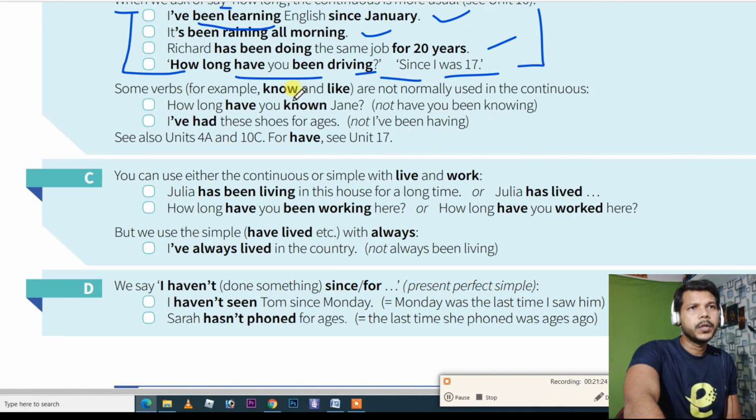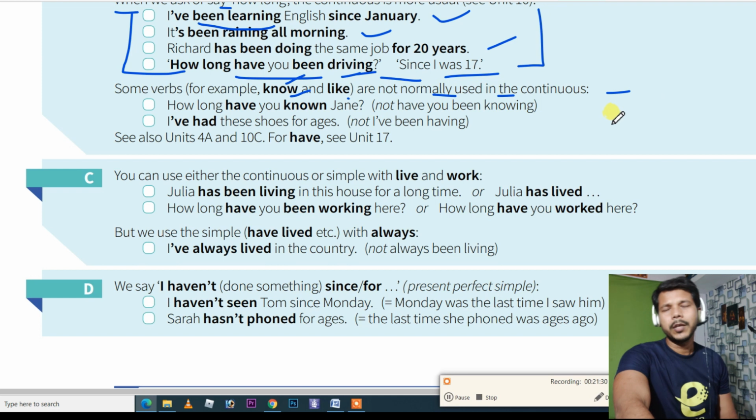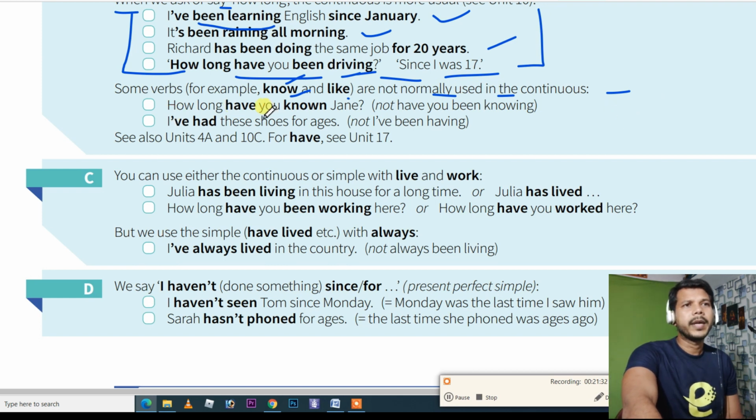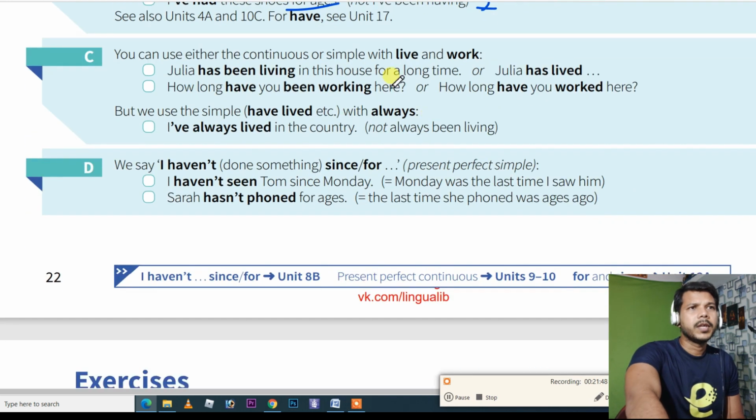Some verbs, for example, know and like, are not normally used in continuous. So it is mentioned here that if you talk about know or like, you cannot use continuous tense. So how long have you known? Present perfect is required. You can't say have you been knowing. I have had these shoes for ages. You can't say I have been having these shoes. Got it?